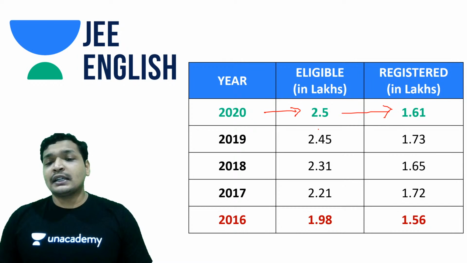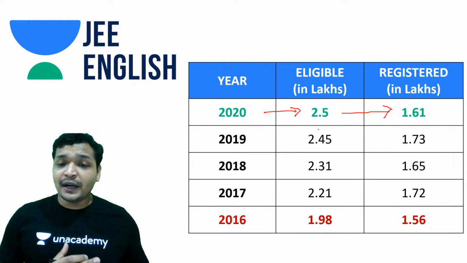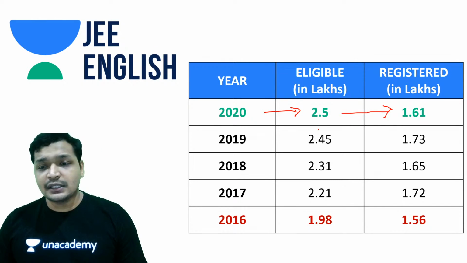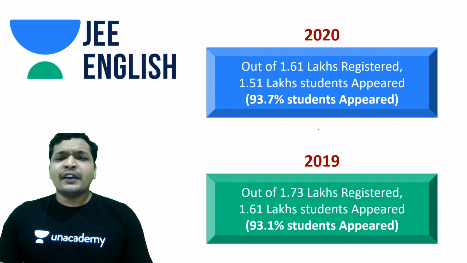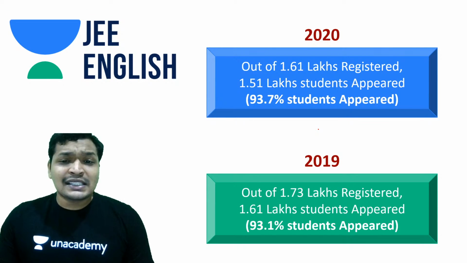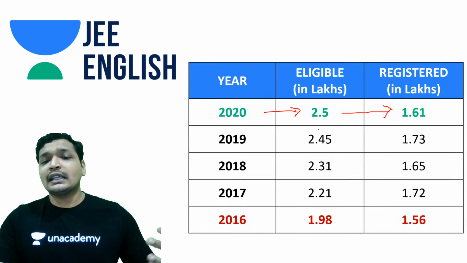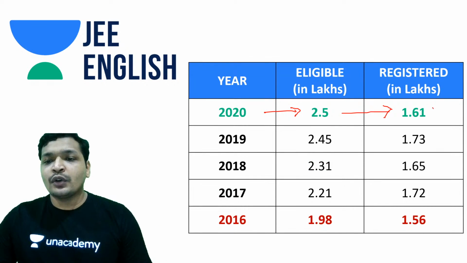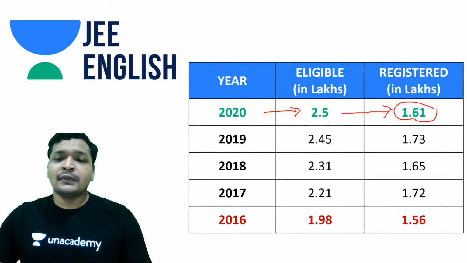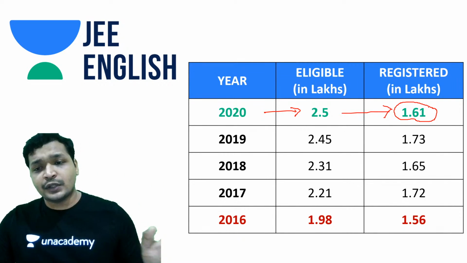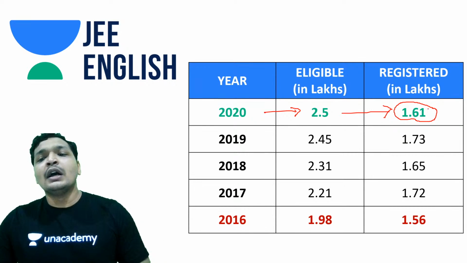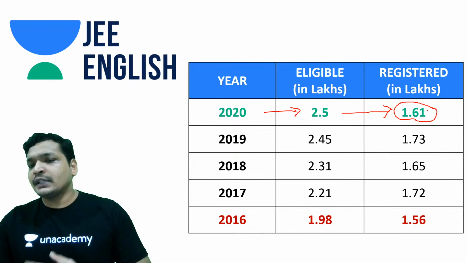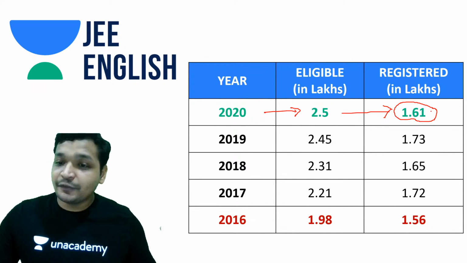And that also being said, guys, we need to understand the past data to understand what is happening in the present. So anywhere around 93.7% of students appeared for the exam. So this is like the number of students who have registered. Every year it happens that some number of students will register for the exam. They'll fill in the application form, but only a major percentage of them give the exam.